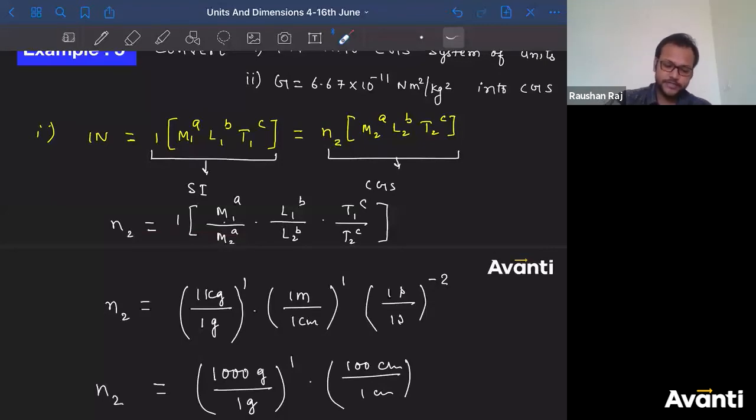Convert the value of G into CGS. So in CGS unit, what will be the value of this part? 6.67 into 10 to the power minus 11 Newton meter square per kg square will be equal to what in CGS unit?